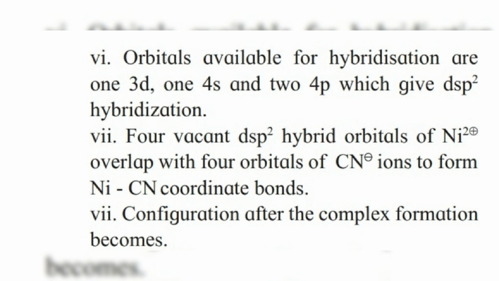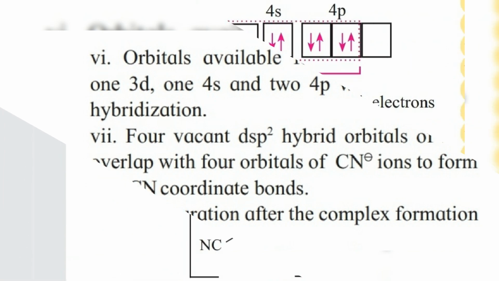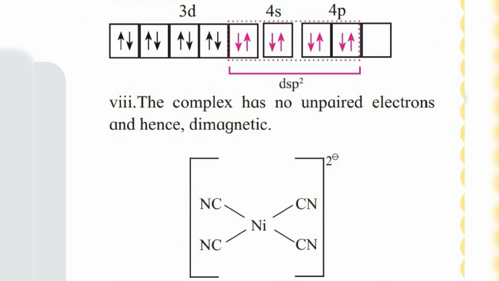coordinate bonds between nickel and the cyanide group, and gives a configuration like 3d paired electrons with 2 electrons in each hybrid orbital. So in this way, the complex has no unpaired electron present. Hence, the Ni(CN)4 2 negative complex is diamagnetic in nature.